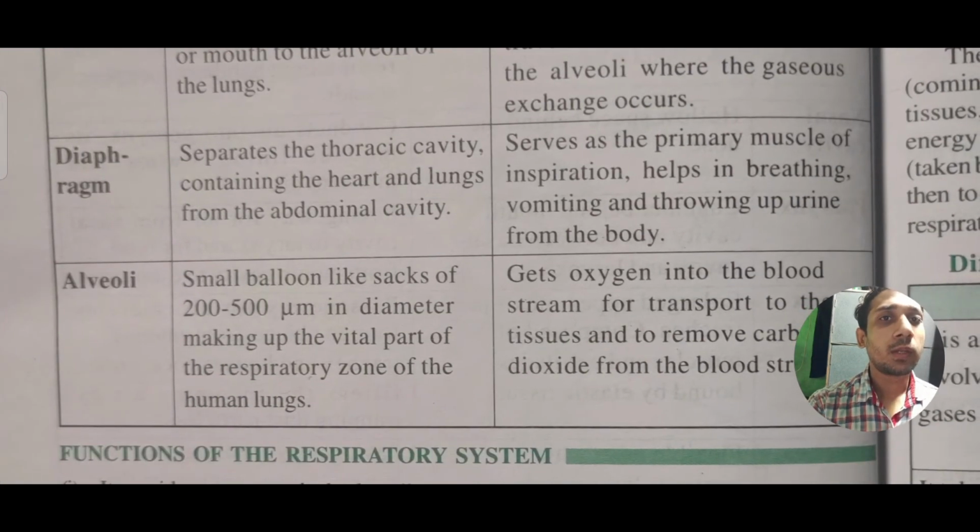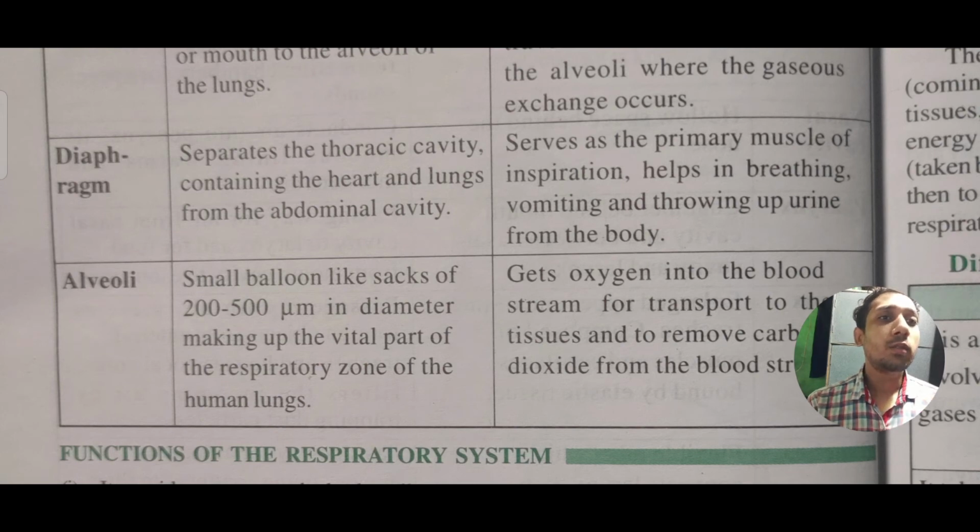Okay, so thereafter, the diaphragm. So what is the diaphragm? It is the only thing which separates the thoracic cavity containing the heart and lungs from the abdominal cavity. As we can see, the heart and lungs have a somewhat similar position, but there is only one thing which separates them, and that is the diaphragm. So for the definition, we can say that it is the only thing which separates our heart and lungs from the abdominal cavity.